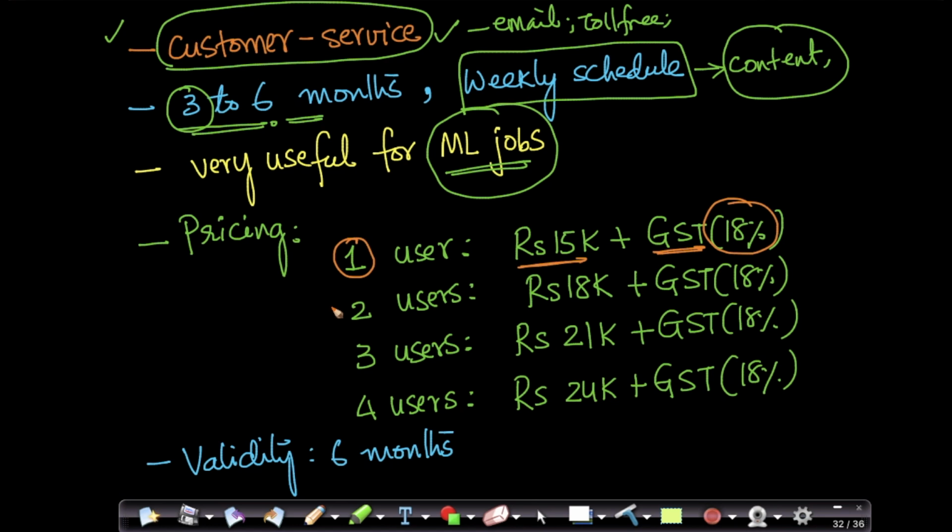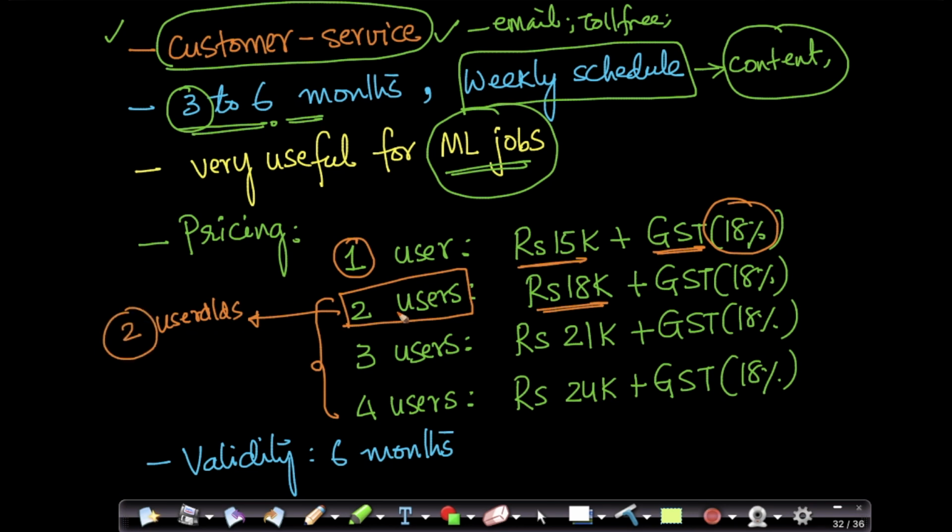And there are some universities and colleges which suggest people to build teams or groups. So if you're a team of two students who want to do a group project, we charge 18,000, which means each student will have to pay 9,000 plus GST. When you're a group of 2 users, we give 2 user IDs, and both of you can access our content parallelly.